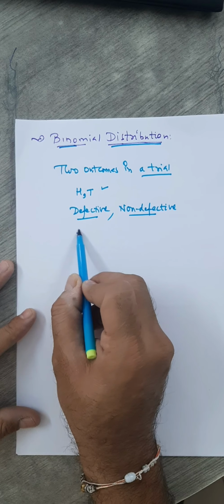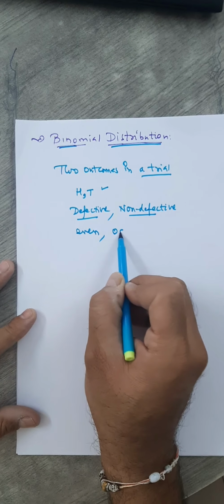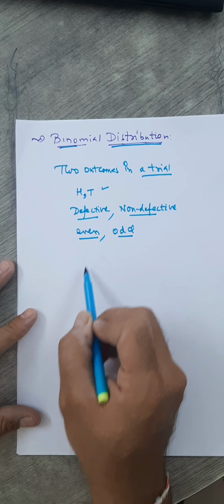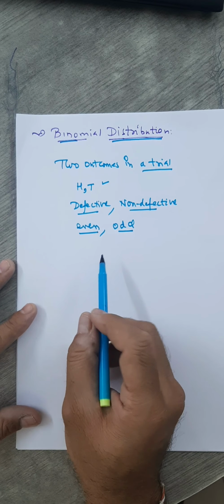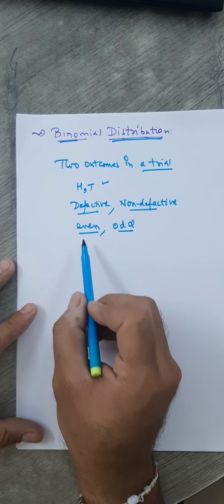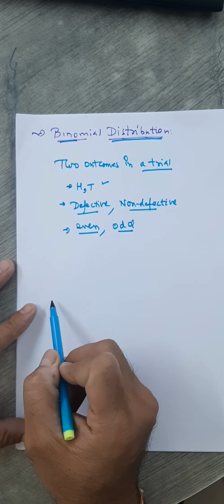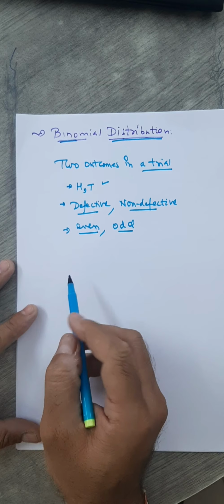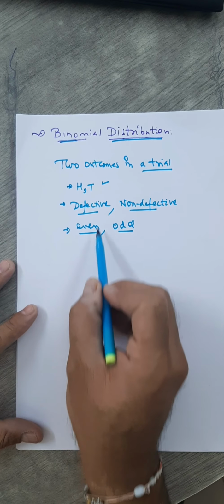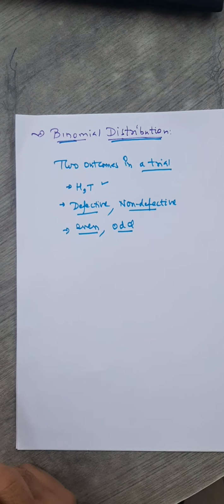If you select some integers, maybe even or odd, again 2 outcomes. Fine. So in a single trial, when we have only 2 outcomes, and if the number of trials is finite, then we can use this binomial distribution.